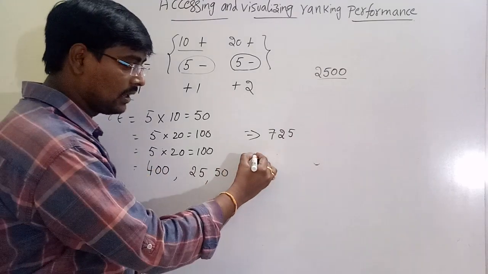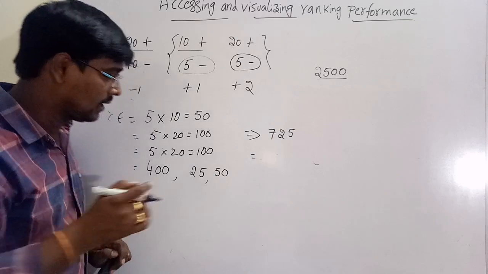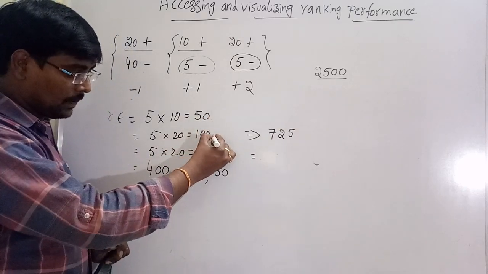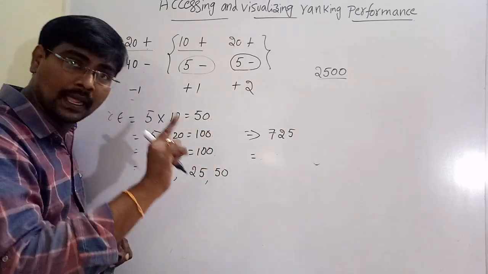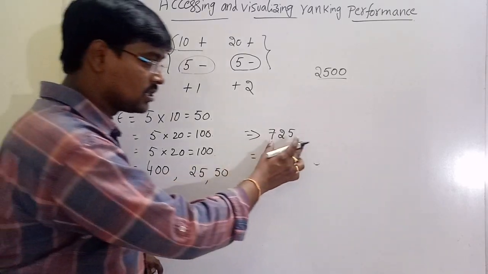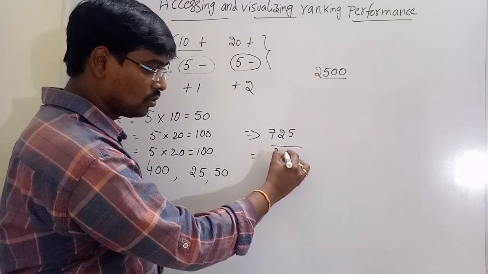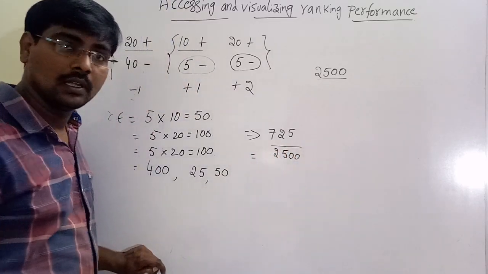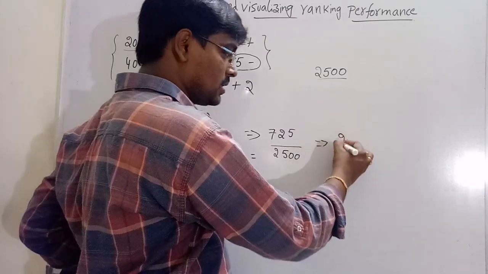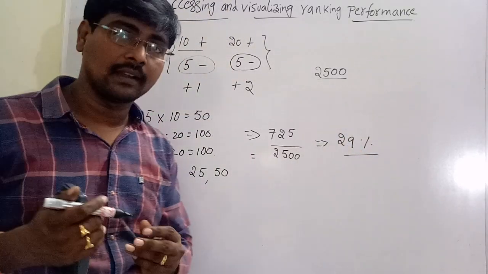And the ranking error rate, observe, in the formula: first I am calculating full ranking errors. That is 50 plus 100 plus 100, plus half ranking errors, 475. That is a total of 725 by positives into negatives, 2500. If you are calculating percentage, the percentage is 29%. This is the ranking error rate.